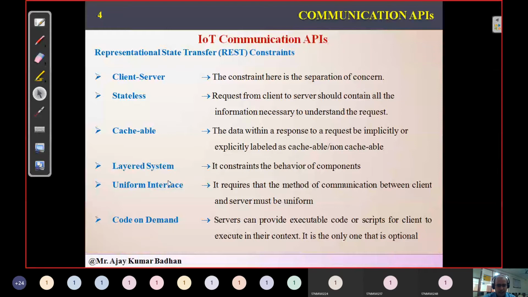So there are certain constraints, right? The HOD cannot control the principal. That is a constraint, a limitation there. Same way the class representative cannot control the class teacher. That is the limitation. Next we have something called uniform interface. What are we doing exactly in uniform interface? Whatever data we are transmitting between client and server should be uniform in nature. There should not be any kind of misconceptions or anything like that. Final is code on demand. Based upon the request from the client, the server will provide the code in the format of JavaScript or another format that can be executed there.